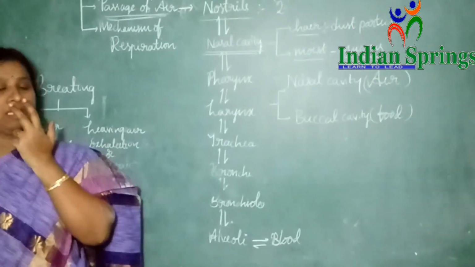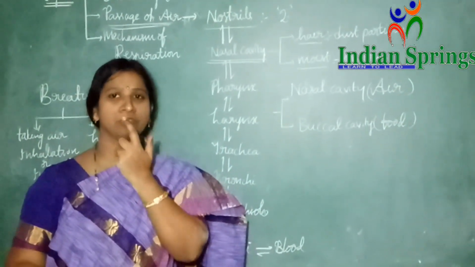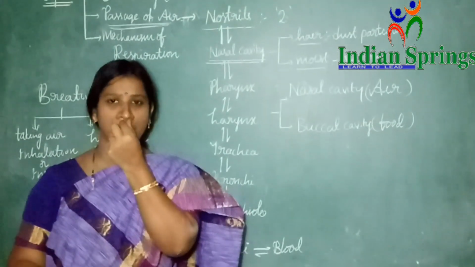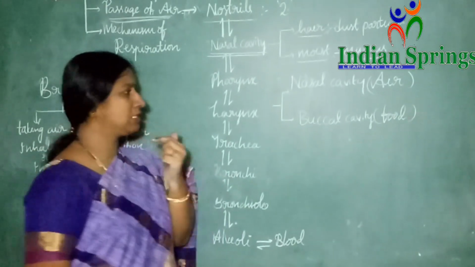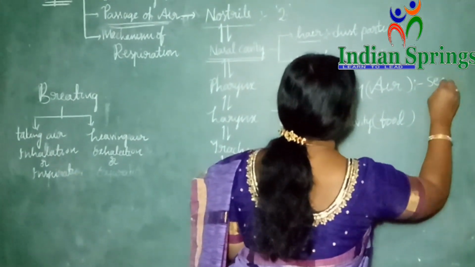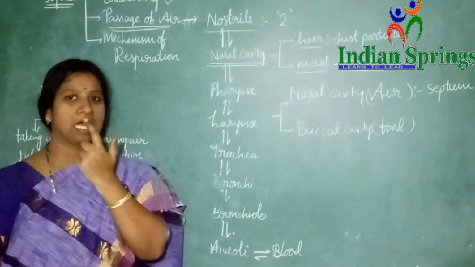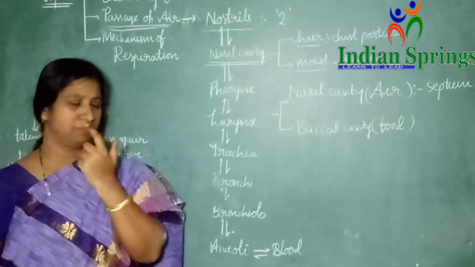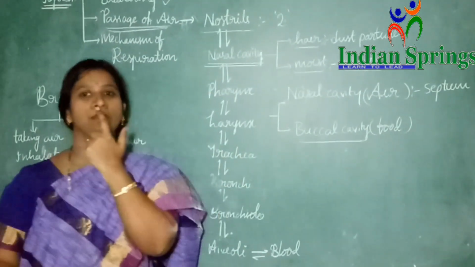When you talk about the nasal cavity first, we have two nasal cavities. These two nasal cavities are separated in the middle by a membrane. You can feel it also. This membrane is called the septum. The two nasal passages are separated by the septum.